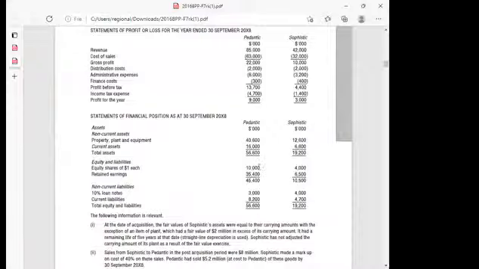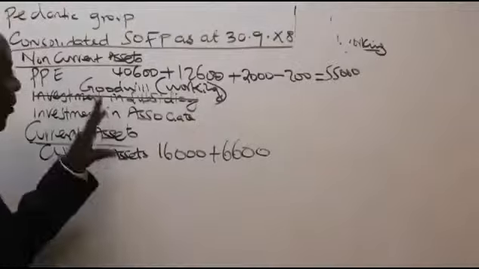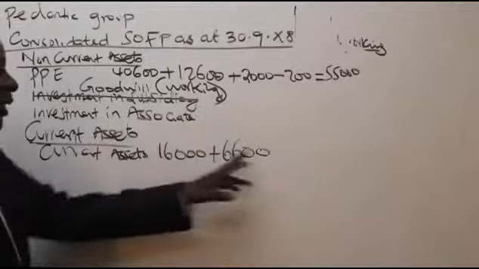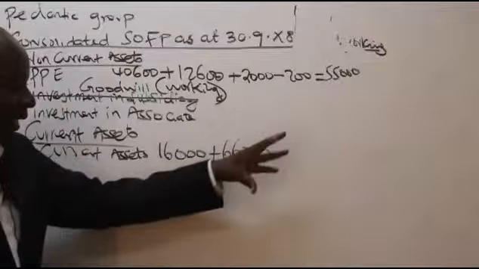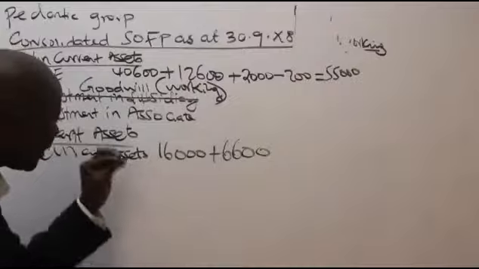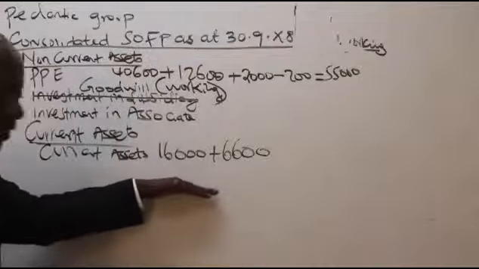So we have here current assets. What do we have here? 16,600. Leave it like that. Go to the next one. Of course, now we'll be able to get total assets. Ladies and gentlemen, listen to me very well. Remember, I'm using my CPA Section 1 knowledge. So don't add this. I'll be able to make some adjustments. Don't add at all. Now, after that, I know that I will be able to get my consolidated total assets.